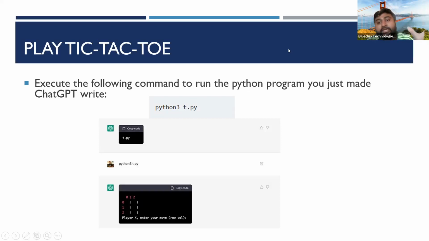So we are asking ChatGPT to create the code for a game, and then we are playing the game with ChatGPT as well. That is chain prompting. So here you can see python.py, then we can play the game with ChatGPT that was written by ChatGPT. So that is called chain prompting. That means you can have a continuous breakdown of your task, right?